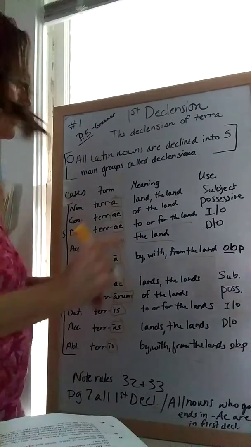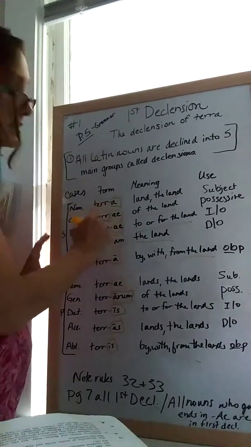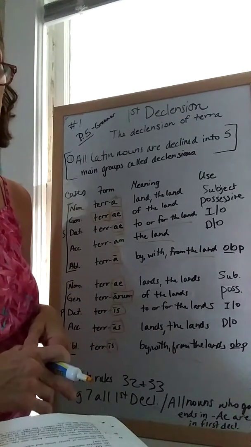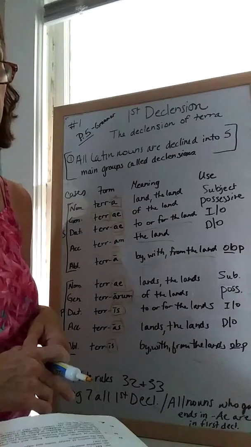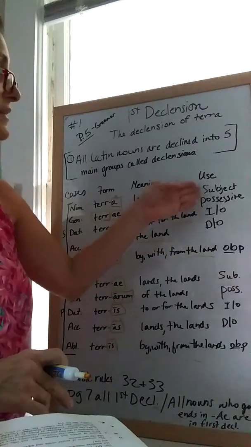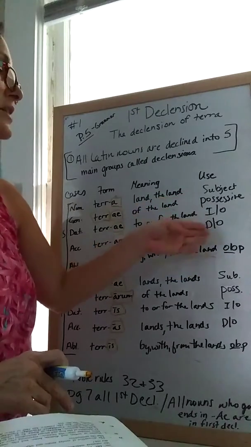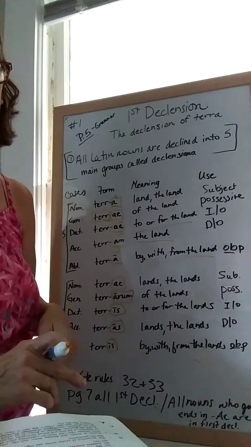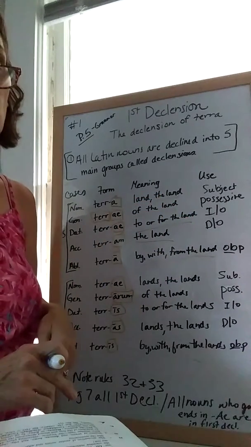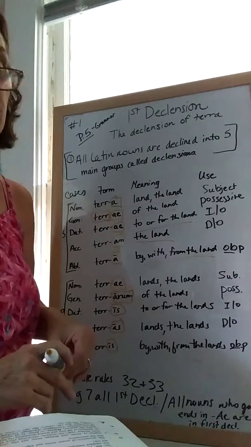The stem is that part of the word which remains the same in spelling throughout the declension. It gives the meaning of the word. The endings show what the word does in a sentence, whether it is the subject, the possessive, the indirect object, the direct object, etc. It says that right there in our rules, rule number 26 and 27.